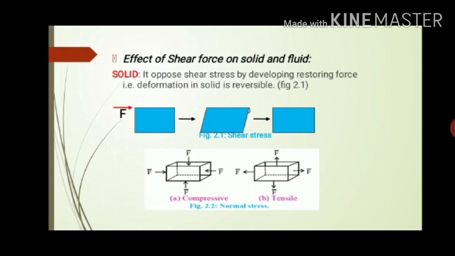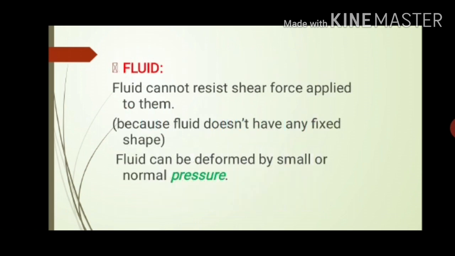Like that, there are two more stresses, that is normal stress. The first one is compressive. Compressive force means if you apply a force on all the sides of the cube, the cube starts squeezing, that is, it starts compressing. This is called compressive stress. The other one is tensile. If you apply force in the outward direction on all the sides of the cube, it will start expanding on all the sides. This is called tensile force.